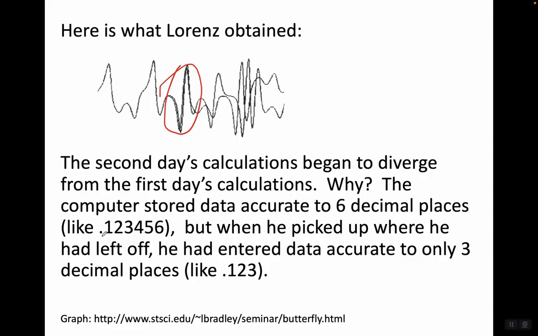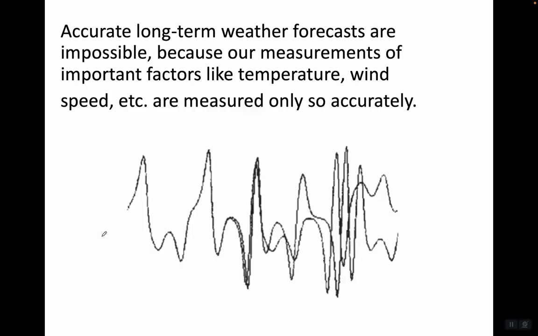He figured that, 3 decimal places, that's good enough. It's not going to make a difference. But it did make a difference, huge difference. Accurate long-term weather forecasts are impossible because our measurements of important factors like temperature, wind speed, etc. are measured only so accurately. Because if measuring something to 3 decimal places is not sufficient, there's no way you're going to get an accurate weather forecast. Maybe initially it'll be accurate, but eventually it's going to diverge.